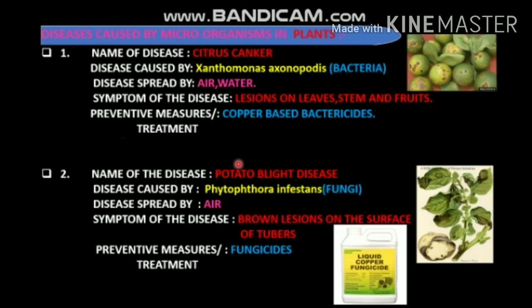Then the next disease is potato blight disease, and the disease is caused by the fungus Phytophthora infestans. The disease spreads through air, and the symptom of the disease is brown colored lesions appearing on the surface of the tuber. The treatment for the disease is to use fungicides, so the chemical will kill the fungus.